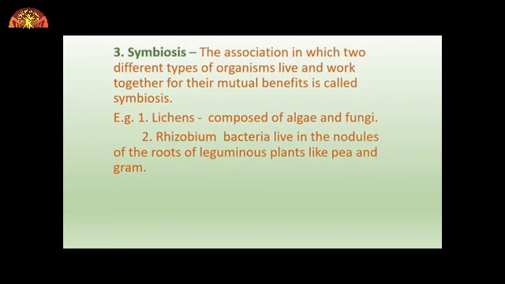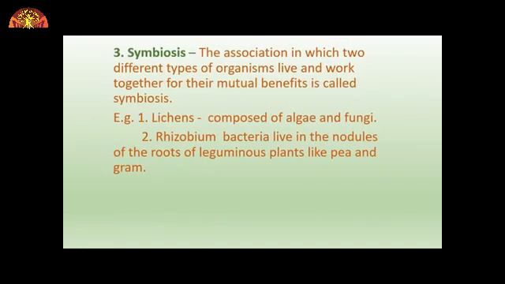Next is symbiosis. It is also a very interesting kind of nutrition in which two organisms live together, they work together, and they provide benefit to each other. So this is mutual benefit. That's why it is called symbiotic association or symbiosis mode of nutrition. A very good example of this symbiosis is lichens. You can find lichens on the trees, tree trunks or rocks in non-polluted area. Remember always, students, lichens don't grow in a polluted area.